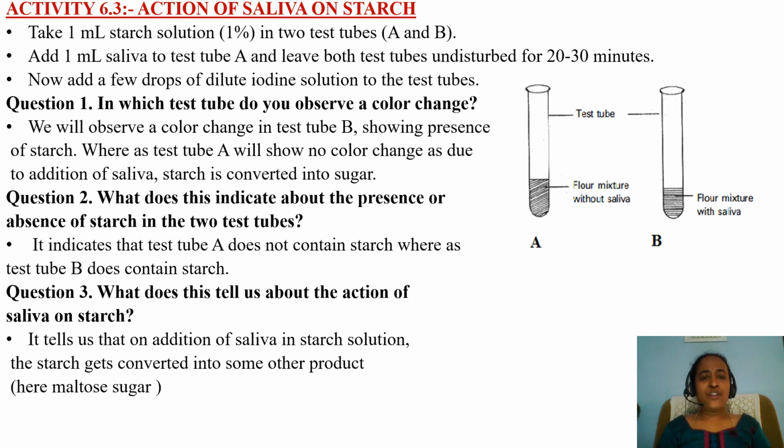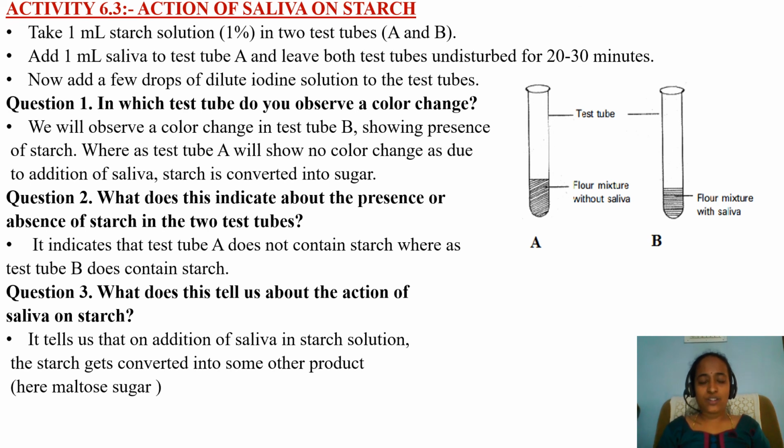Now, add few drops of dilute iodine solution to both the test tubes. If starch is there, iodine reacts with the starch and gives blue-black color. If starch is not there, it won't give any color. That is, it won't give any blue-black color.